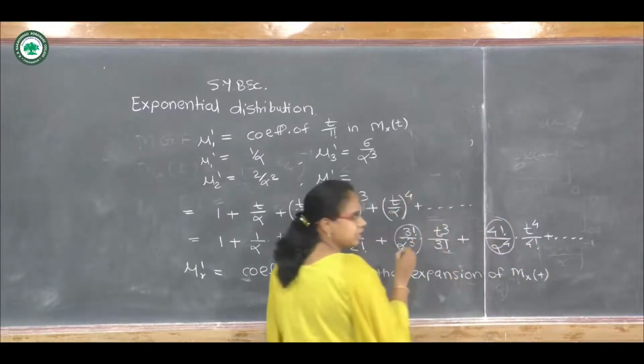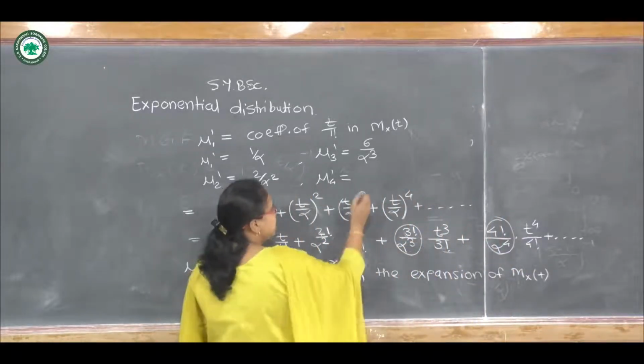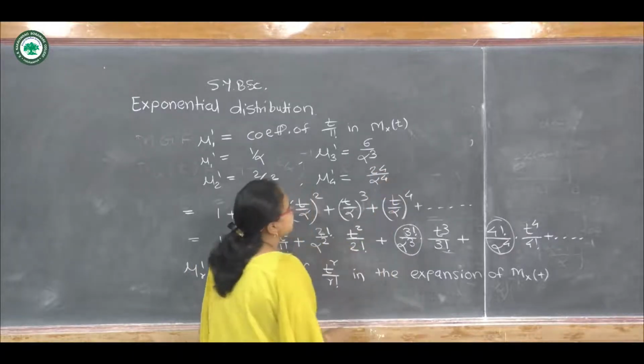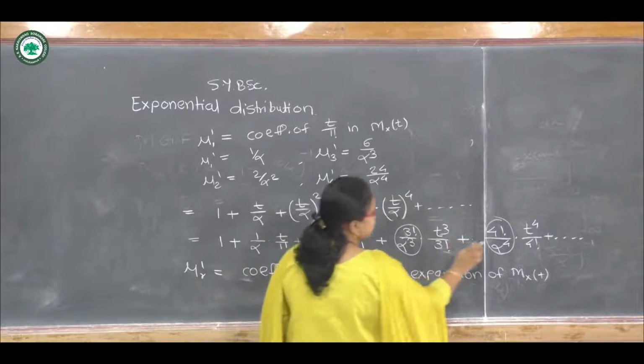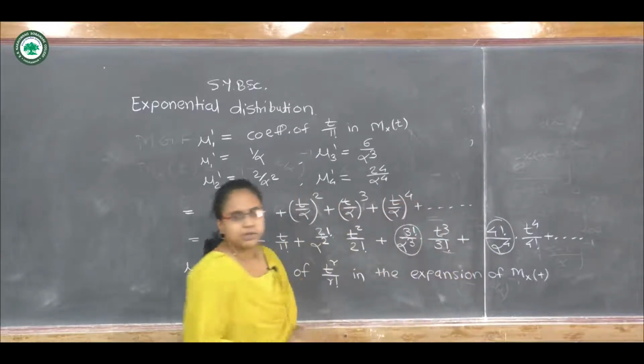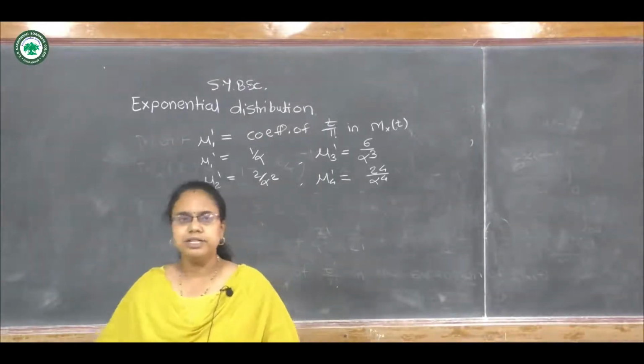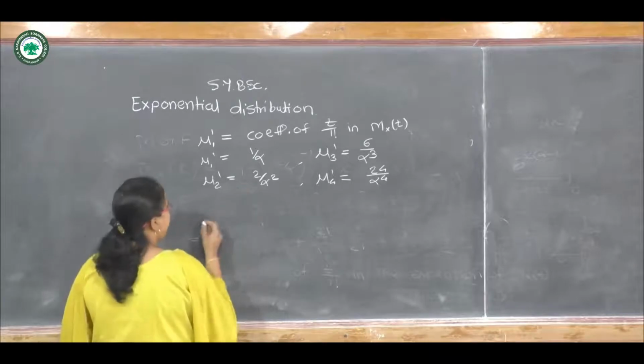This is the coefficient, and 4 factorial means 24 upon alpha raised to 4. Right. So here we have obtained our 4 raw moments. Now we can obtain the central moments from this.